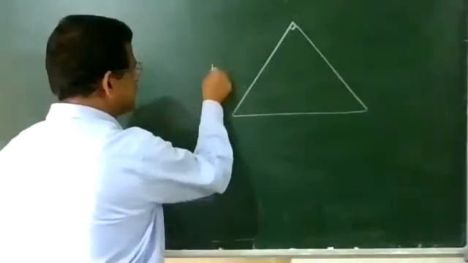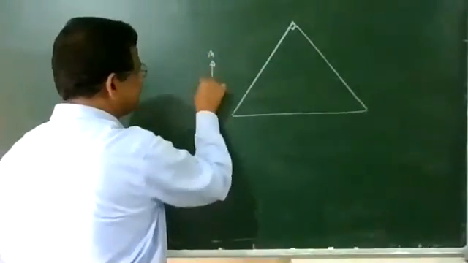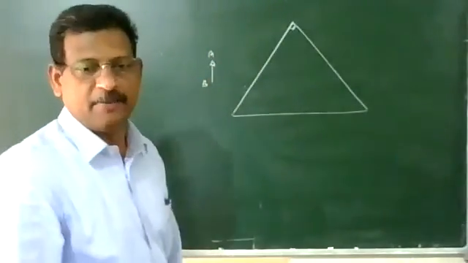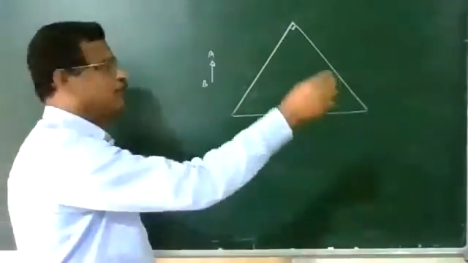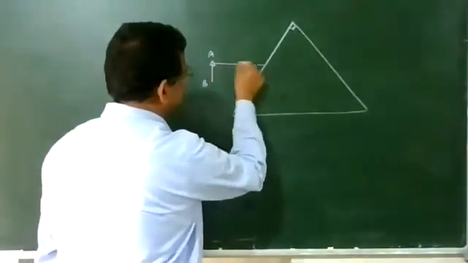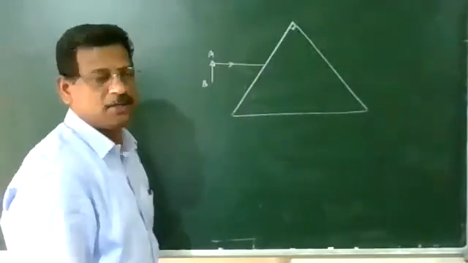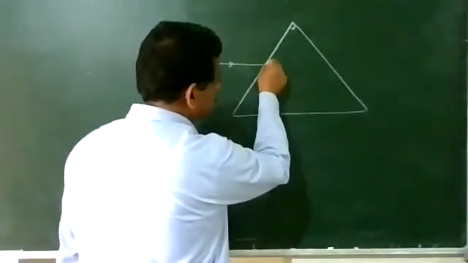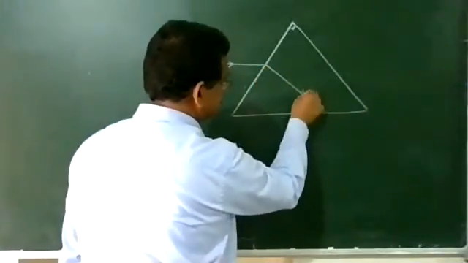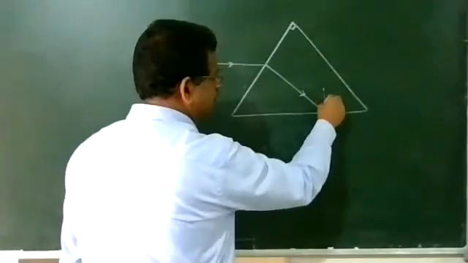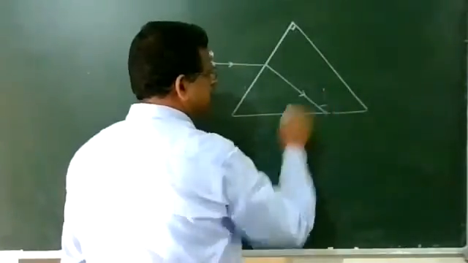Suppose your object is here, AB. One ray of light comes to the surface, undergoes ordinary refraction, bends toward the normal, and reaches this point. At this point, draw a normal. The angle is 45 degrees, greater than the critical angle.